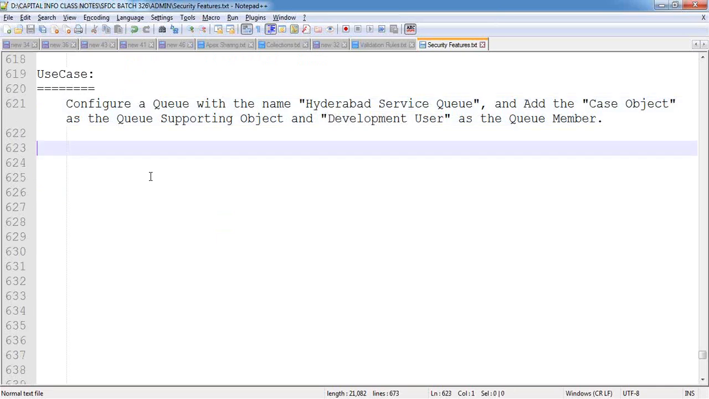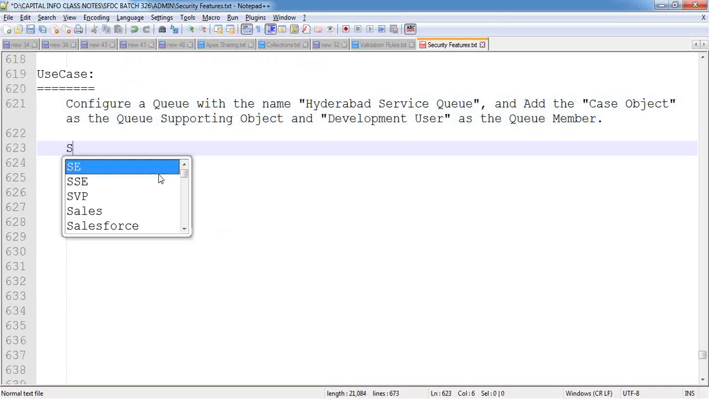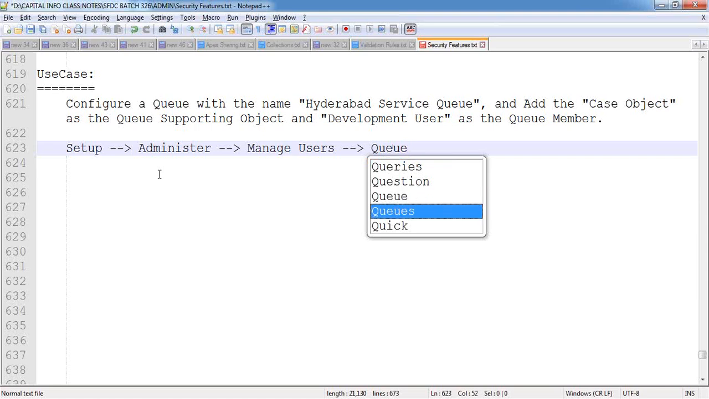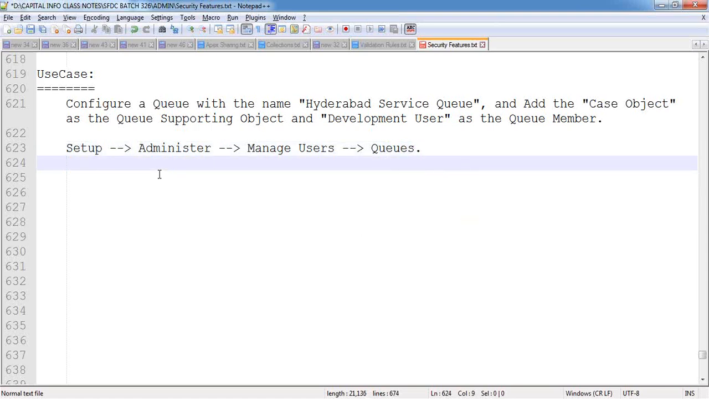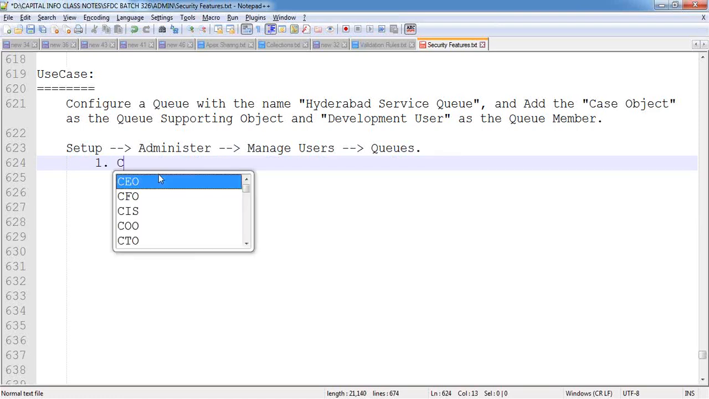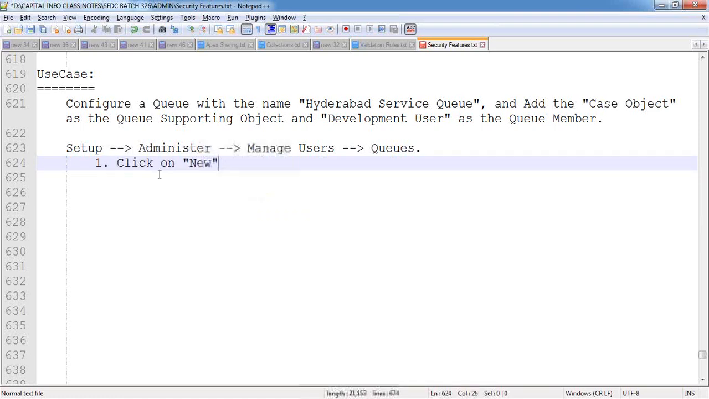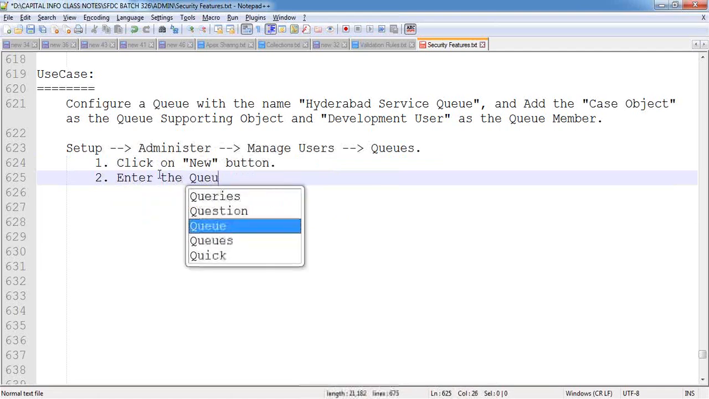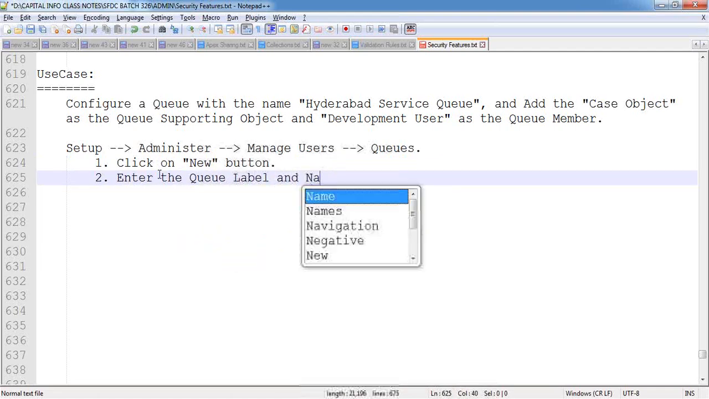Now let's see practically. If you want to create the queue, just go to the setup menu. Go to the administrator menu in the left panel. Go to the menu Users. Click on Queues. Now click on the New button to create a new queue. Enter the queue label and the name.